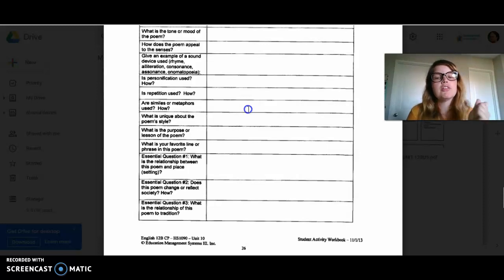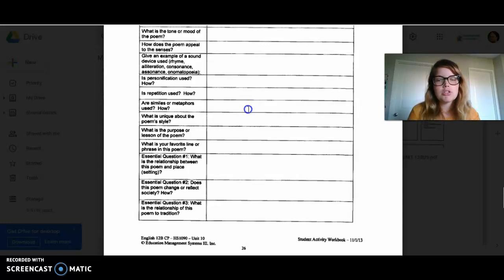What is your favorite line or phrase from the poem? That's on you. As long as you can explain it, you're right. Essential question: what is the relationship between this poem and the place or the setting? It says literally in the title, "In the Kitchen." I'm assuming the setting is going to be important and relate to the poem.